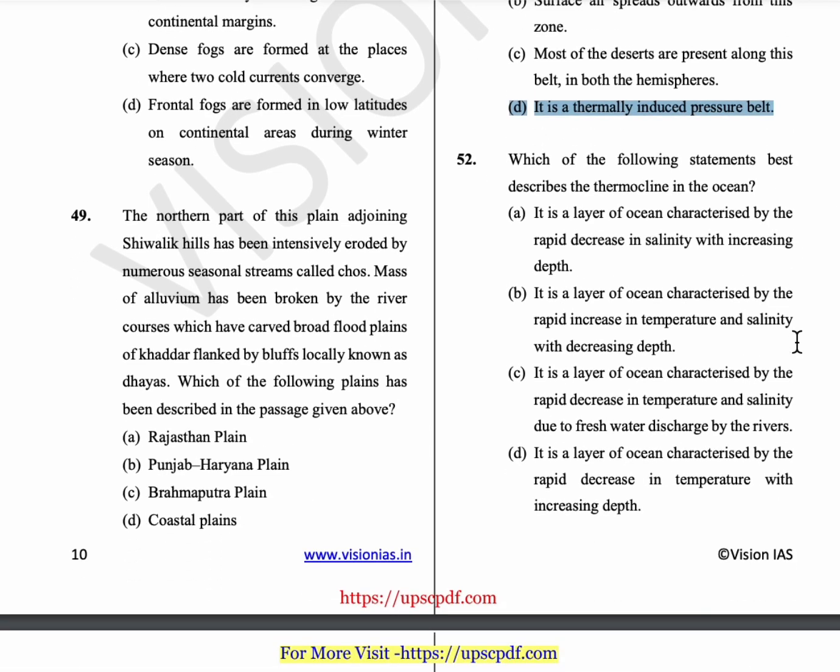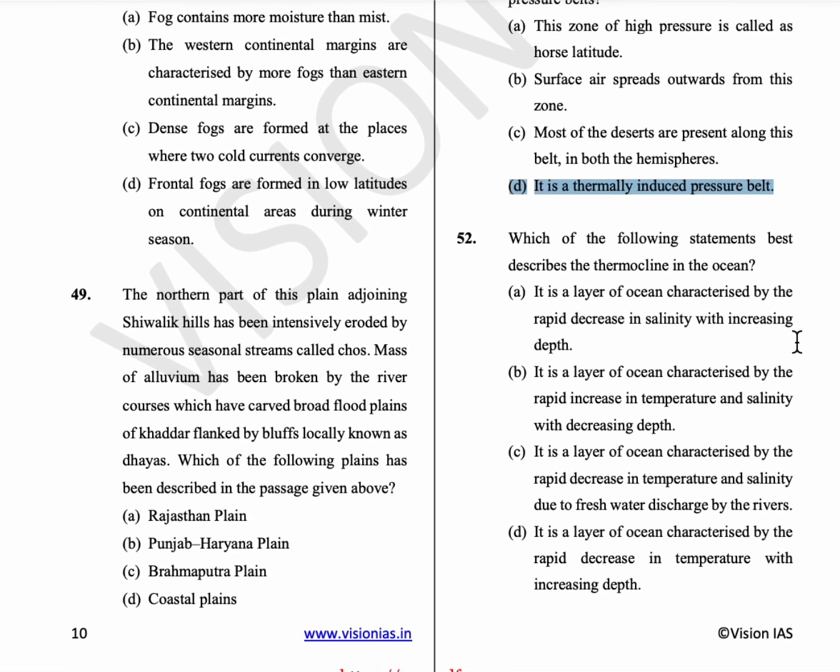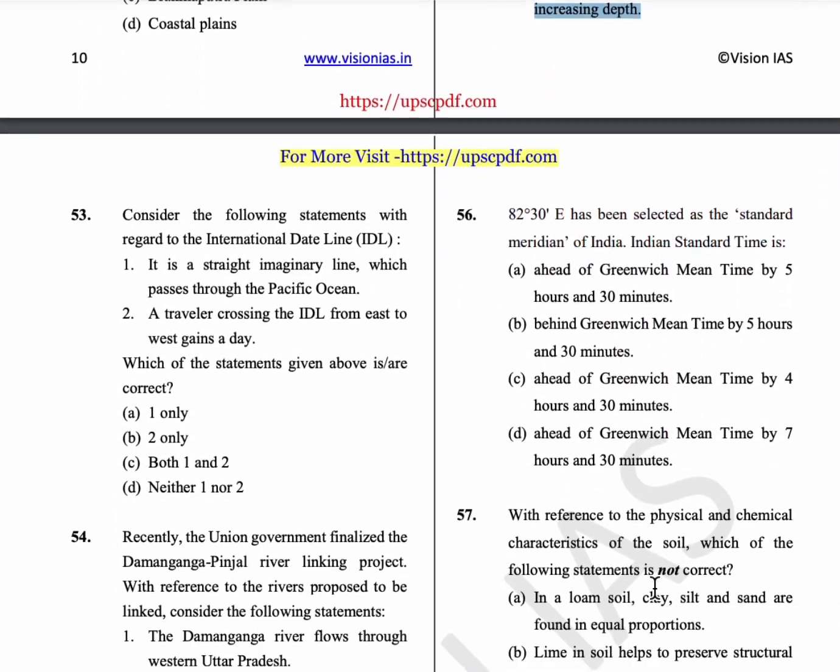52nd question, which of the following statements best describes the thermocline in the ocean? Thermocline in the ocean means a layer of the ocean characterized by a rapid decrease in temperature with increasing height. Option D is the answer.